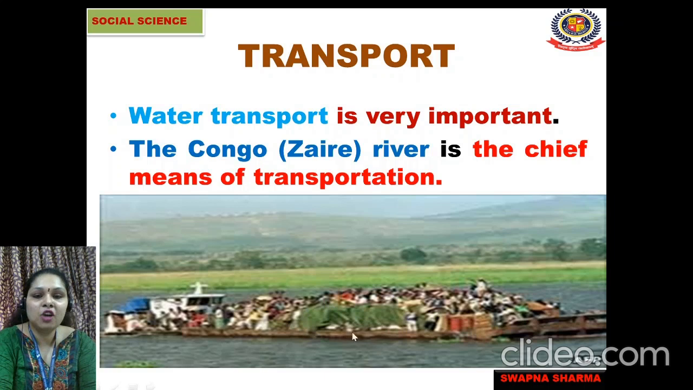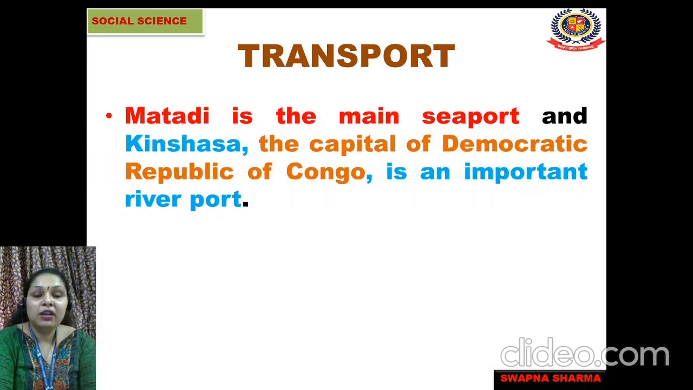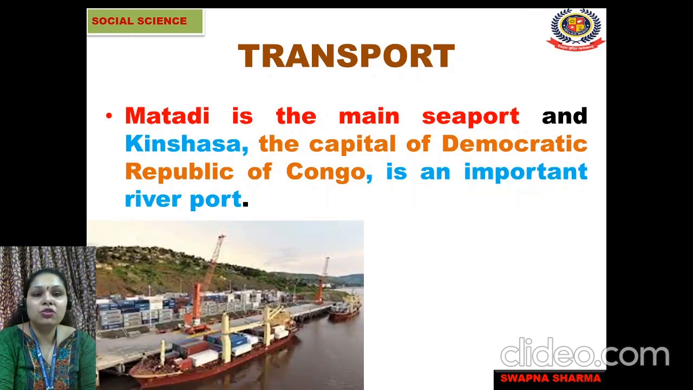So you can see here how people are sitting on the boat, or you can say the ship, and how they are moving from one place to another with the help of the river Congo or Zaire. Now, Matadi is the main seaport, and Kinshasa, the capital of the Democratic Republic of Congo, is an important river port. So if people want to move from one place to another by sea route, Matadi is the main seaport here.